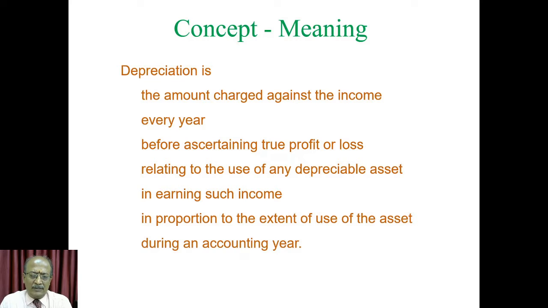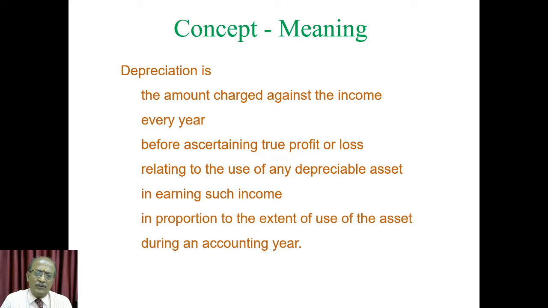So, if an asset is not a depreciable one, then depreciation need not be provided, right? Then, if that asset is to be used in earning that income, only then can it be charged. Again, it is in proportion to the extent to which the particular asset is used in earning such income. Normally, it is made during an accounting year.